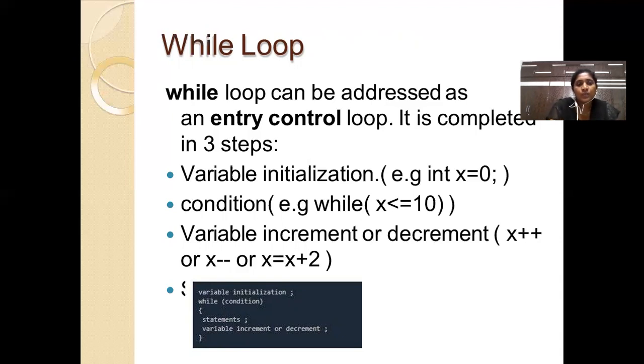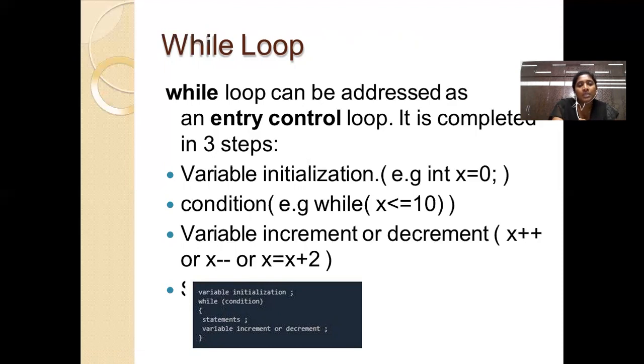The syntax of the while loop is: while condition, open the braces, which represent a block, and here we will have statements. While is a keyword here. Condition can be a relational or a logical expression, that means it can be a relational expression or a compound relational expression. Statement can be any valid C statement.